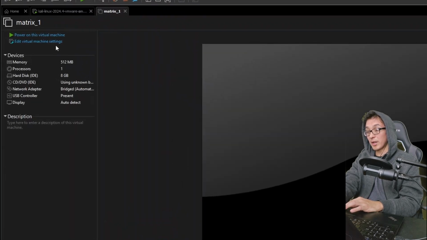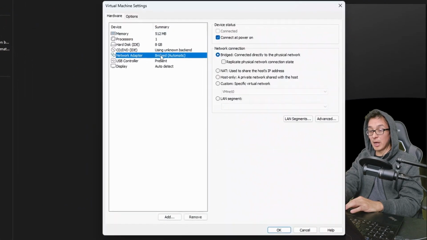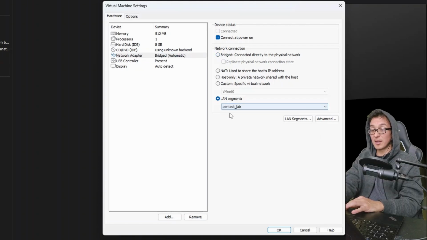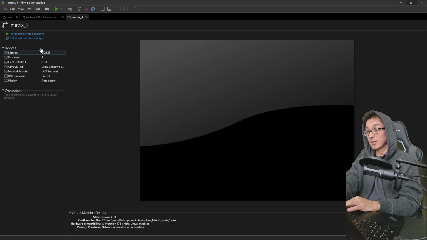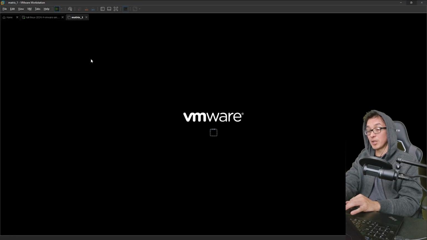Okay, now before you start it, come here to Edit Virtual Machine Settings. Notice that your network adapter is set to Bridged. Okay, this means it can connect directly to the physical network, which we don't want. So instead, we're going to select LAN segment. Be sure to select your Pen Test Lab. Click OK. And now that we see we're on LAN segment, we can go ahead and power on the machine.